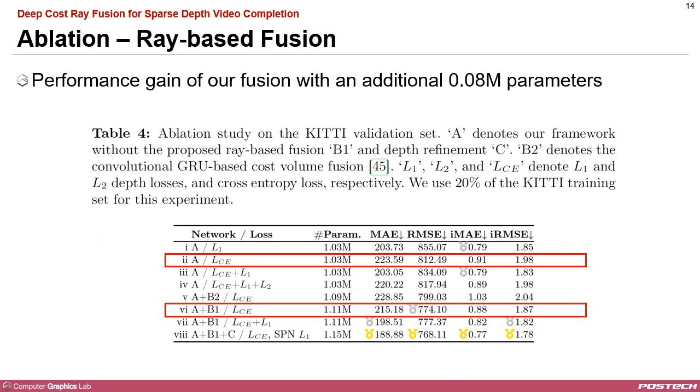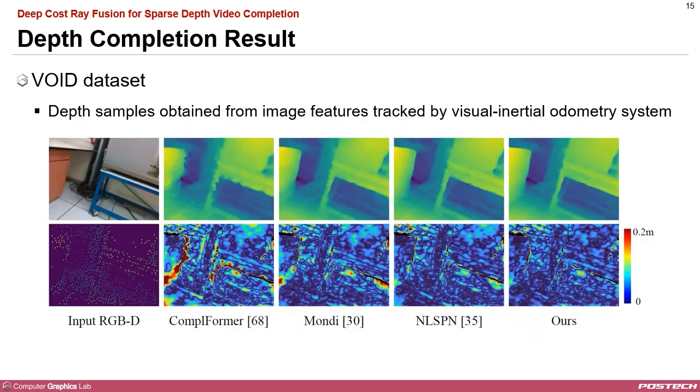This table presents the results of our ablation study on various components. As highlighted in the red boxes, our fusion module significantly improves performance with only an additional 0.08 million parameters. Here, we show the completed depth maps and their corresponding error maps. As you can see, our framework produces more accurate depth maps compared to other state-of-the-art methods.